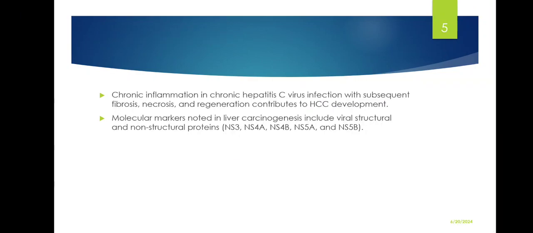Chronic inflammation in chronic hepatitis C virus infection, with subsequent fibrosis, necrosis, and regeneration, contributes to hepatocellular carcinoma development. Molecular markers noted in liver carcinogenesis include viral structural and non-structural proteins, which are NS3, NS4A, NS4B, NS5A, and NS5B.